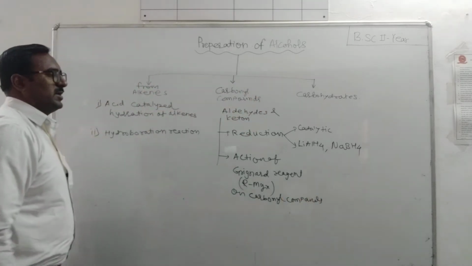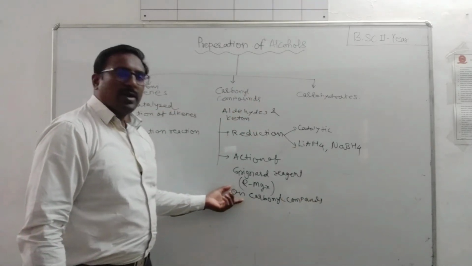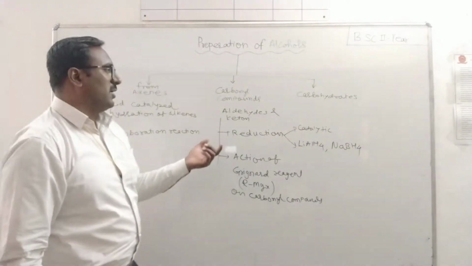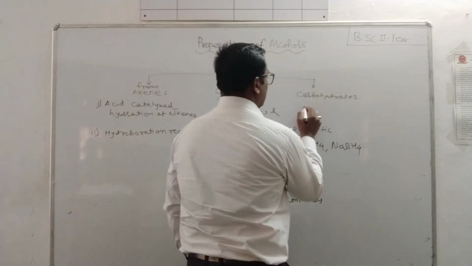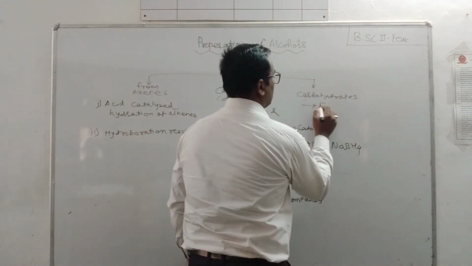This method we want to study, the action of Grignard reagent. And from carbohydrate by the fermentation process.